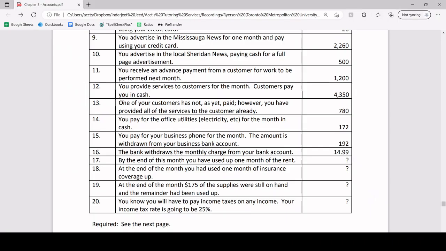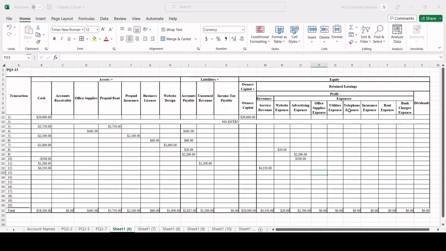Now the next transaction number 13. So one of your customers has not as yet paid. However, you have provided all the services to the customer already. So this is a little bit of a tricky question, but think about it from a logical standpoint. We provided the service. So we've earned that income. We earned that revenue. For transaction number 13, service revenue is going to increase by $780. Let's go in right away and update that. $780.